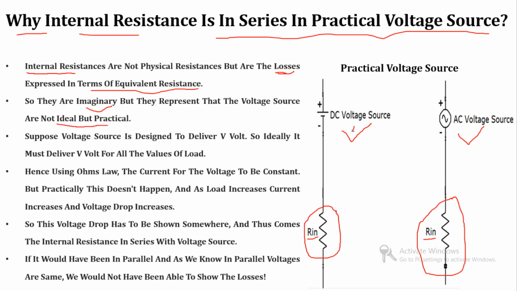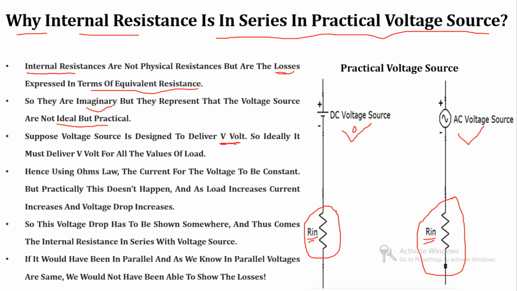I have already said that to differentiate the practical voltage source from the ideal voltage source, and to represent the internal losses of the practical voltage source, we use this representation in terms of internal resistance. Now suppose that the voltage source is designed to supply V volt.